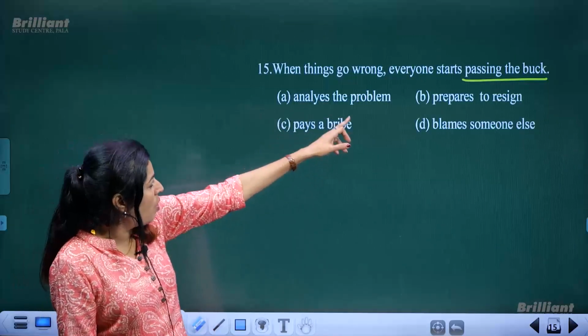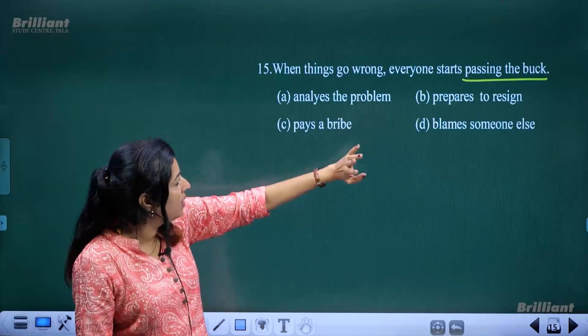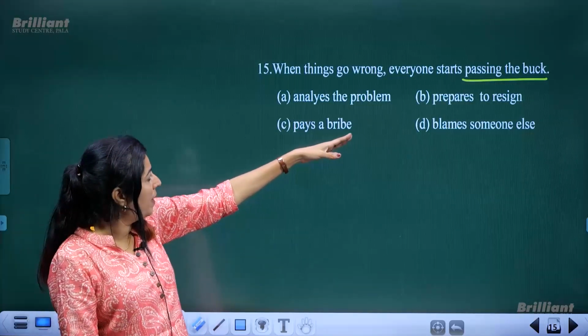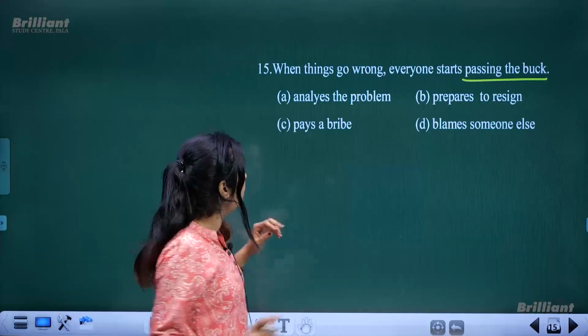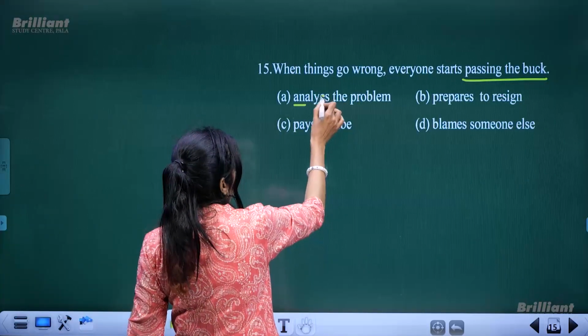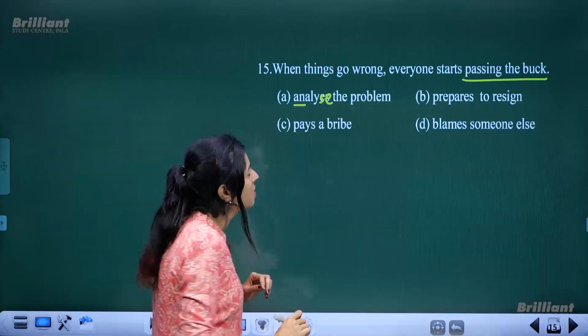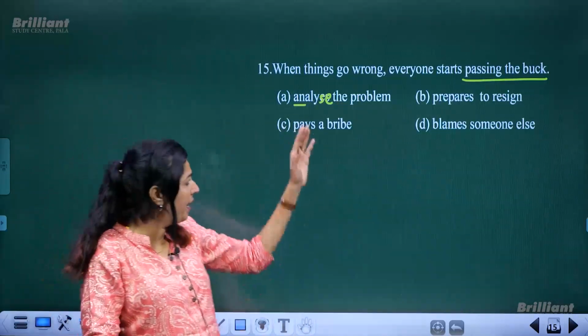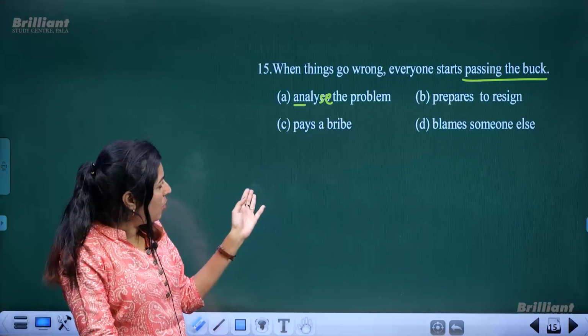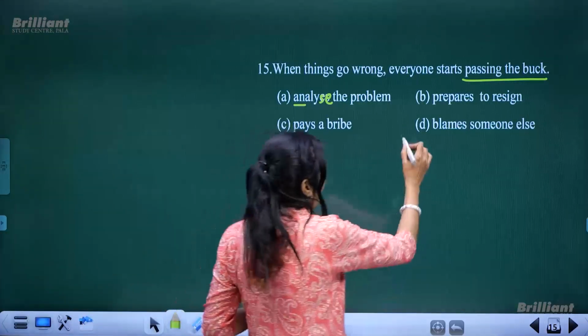When things go wrong, everyone starts passing the buck means not that they start analyzing the problem, okay? Analyze, it's actually a spelling error again, it should be analyze with S-E, a printing error. Analyze the problem, prepare to resign, no, pays a bribe but blames someone else.